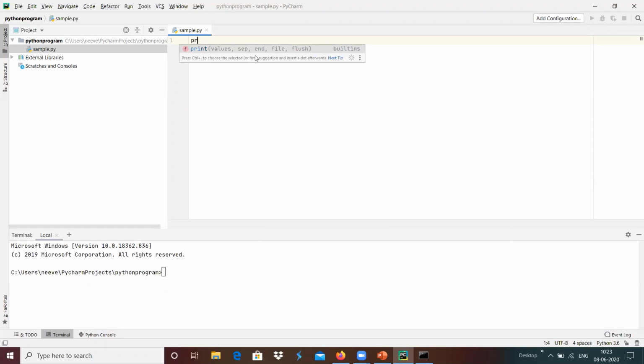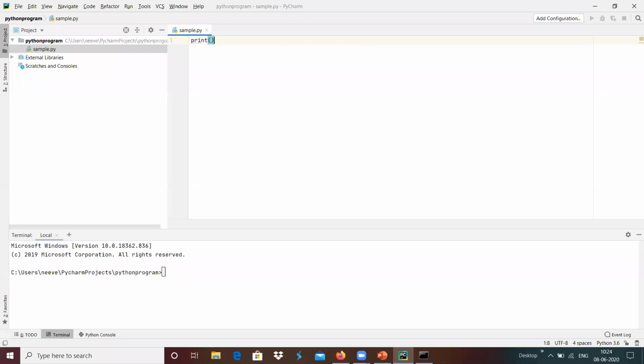For example, I'm just typing PRIN, then the auto completion of the member function comes automatically. And if suppose I typed wrongly, it will provide something like error information, which does on-the-fly error checking, so that we can clear it during our development.